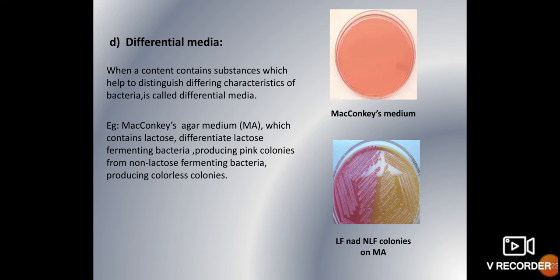For example, MacConkey agar. On MacConkey agar, it has an indicator, neutral red. Some bacteria utilize lactose, which is called a lactose fermenter, and it will appear as a pink color. Some will not utilize lactose and will be colorless colonies. Based on that, we can differentiate the bacteria into lactose fermenters as well as non-lactose fermenting bacteria.